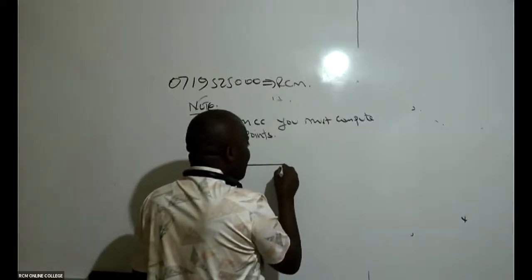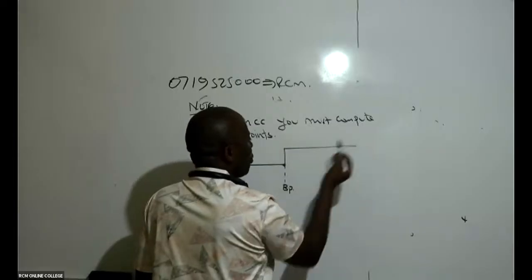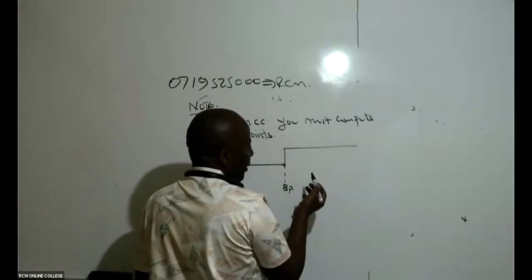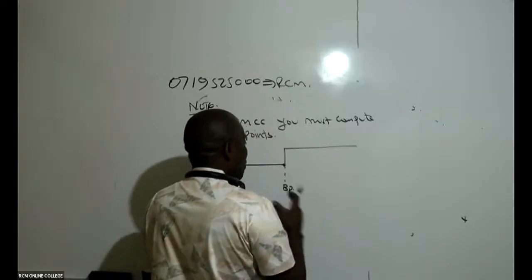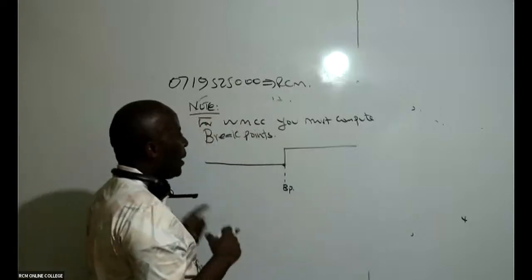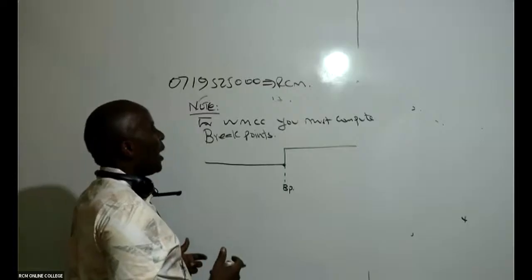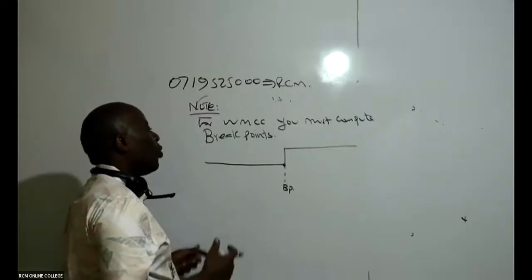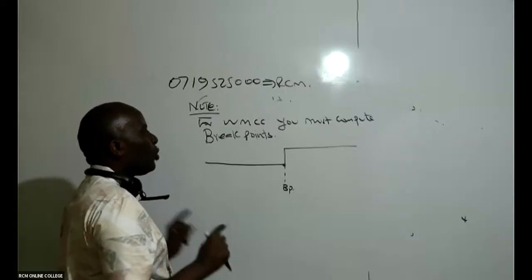Once you hit this breakpoint, then of course we expect the 12 to go up, maybe to 14. So the breakpoint is there to deal with the discontinuity. At the breakpoint, we expect the cost of capital of a firm to change.